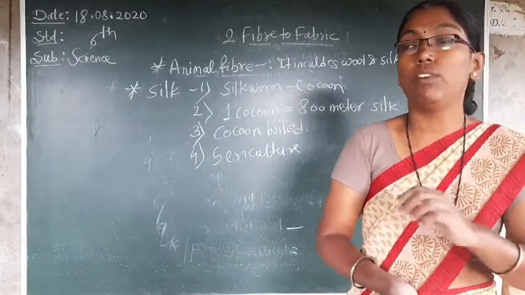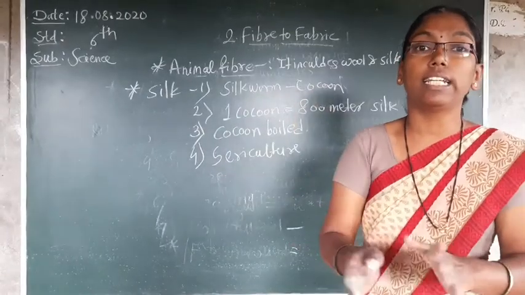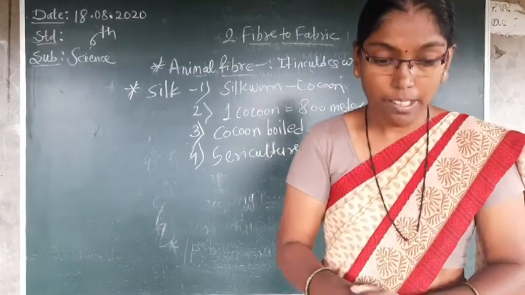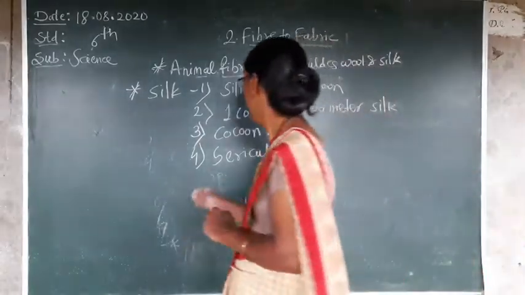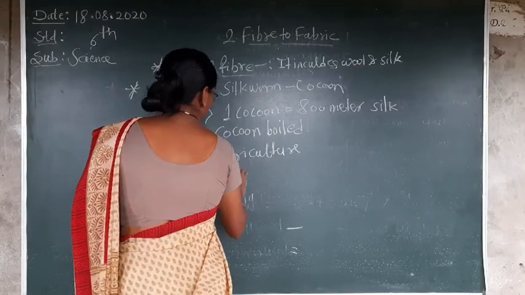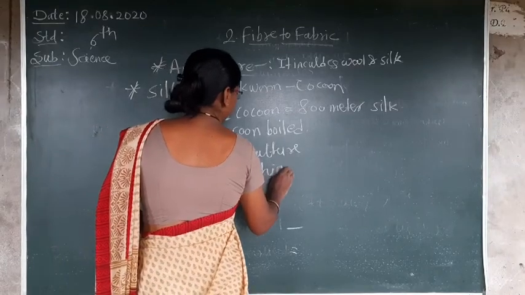But this silk is very expensive. These insects cannot be found easily. So it was first used and developed in China.